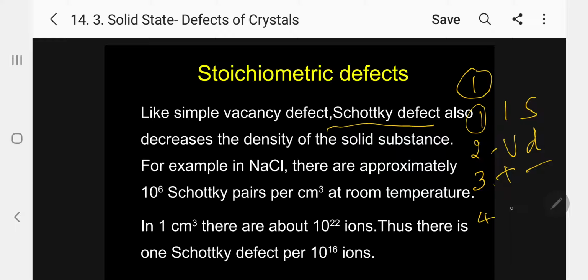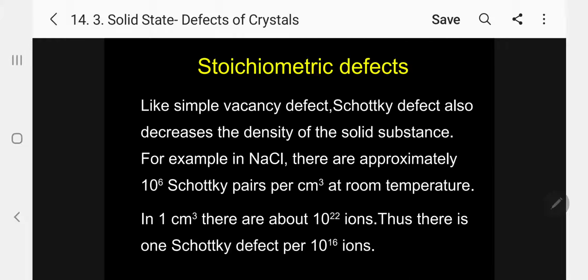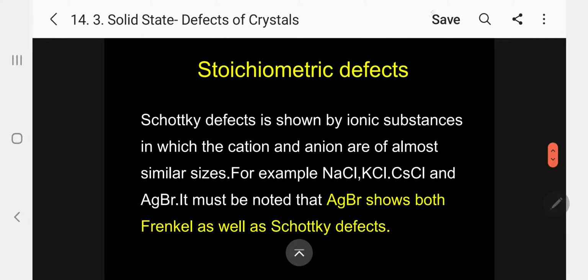Number 4, density will decrease. Kindly follow. The most important difference is that the sizes of the cation and anion are almost equal.